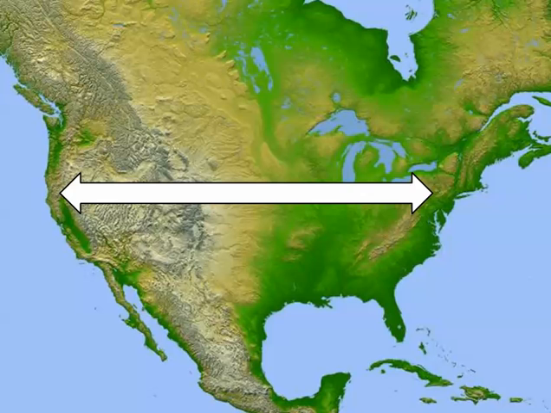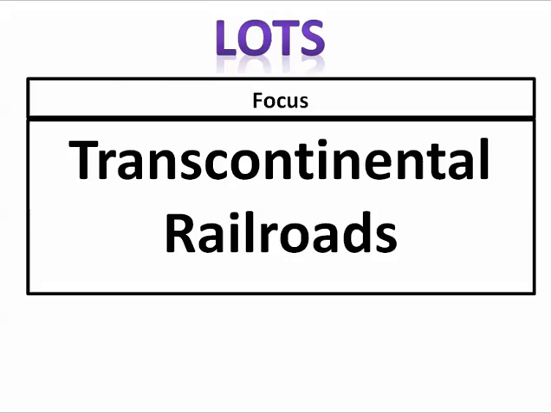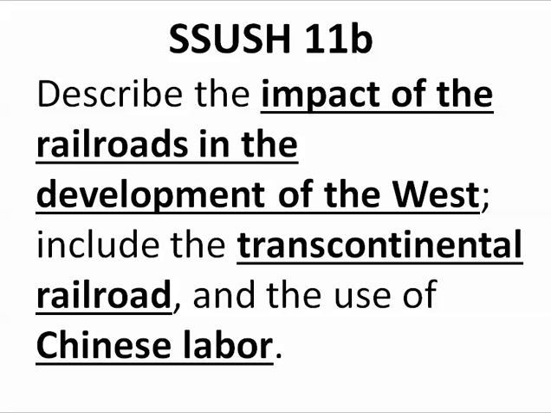Okay, that's it. That's the Transcontinental Railroad and Chinese labor, and our standard was to describe the impact of the railroads in the development of the West, and we were to include the Transcontinental Railroad and the use of Chinese labor.